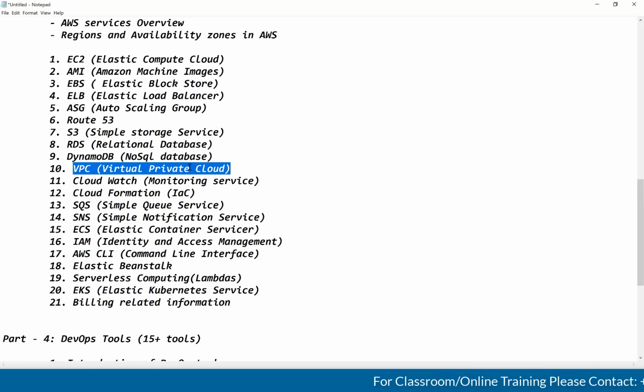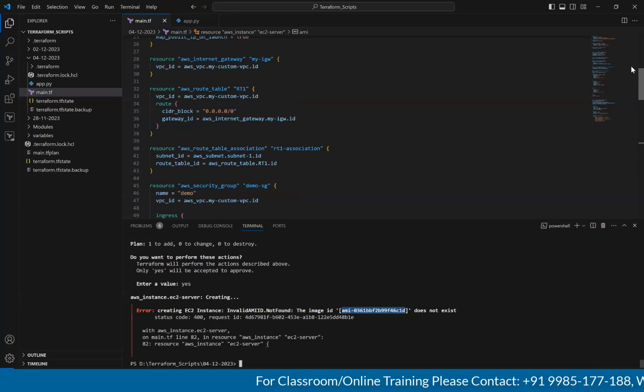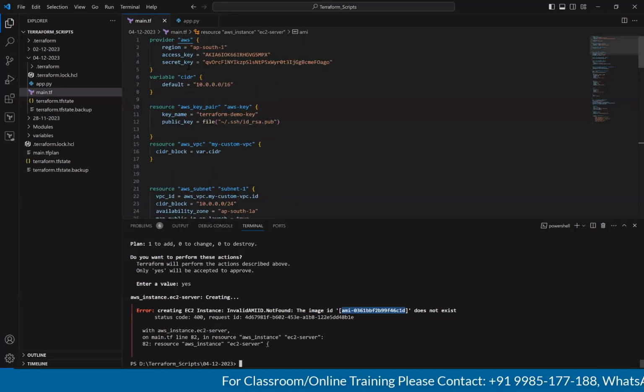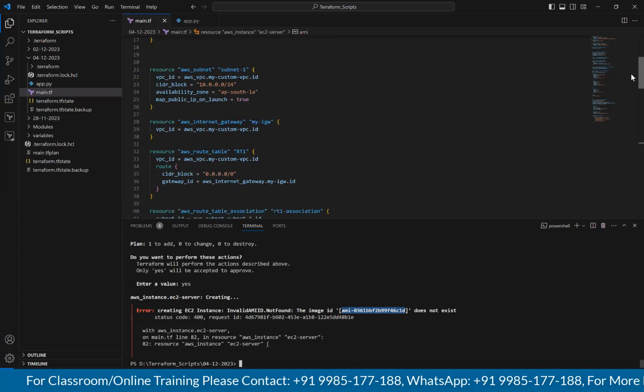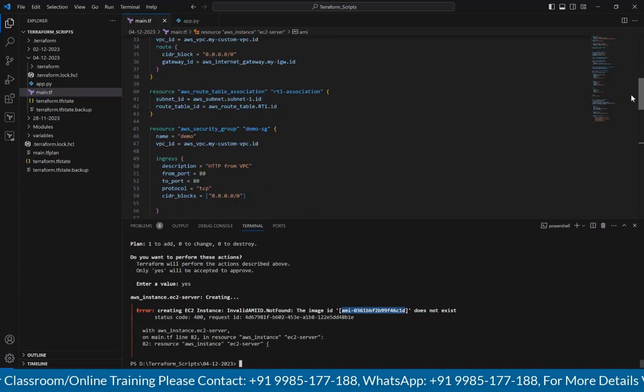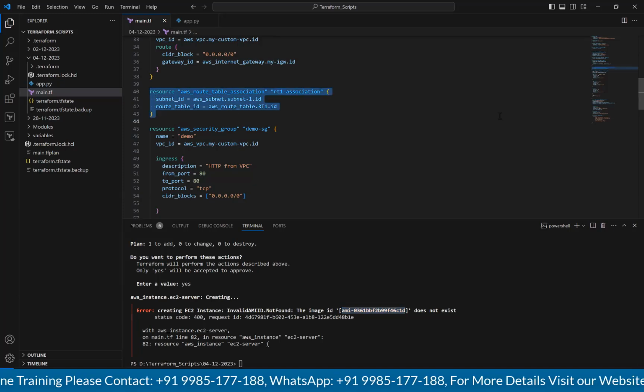Before this session, I had another session, guys. In that session, I explained Terraform. See, guys, how many lines of code I have written in simple Terraform. This is the Terraform code to create the VPC and the EC2 instance. In the VPC, we need to create the subnets, the route tables, the internet gateway, and we need to associate the route tables with the subnets.